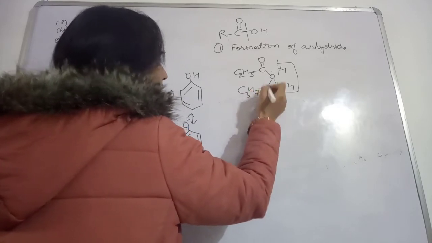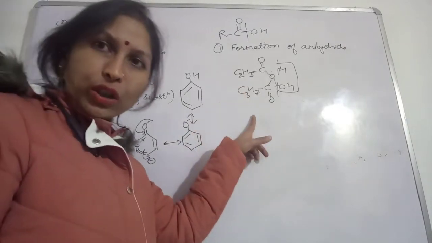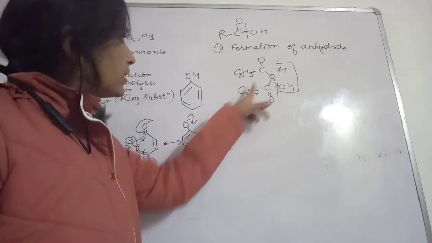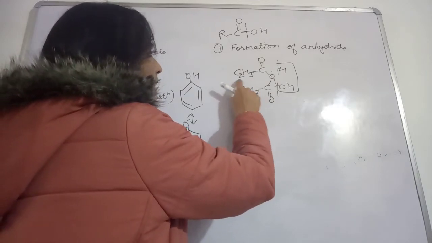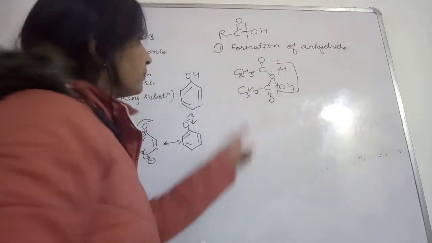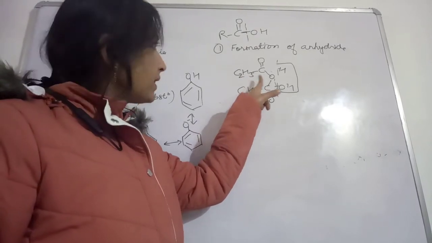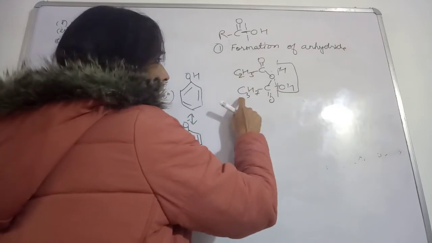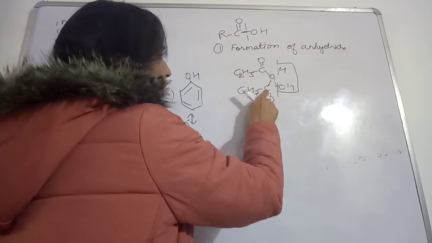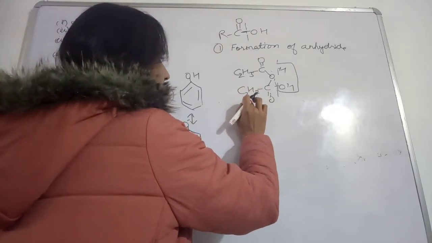If this type of anhydride you got, how are you going to name it? Two carbons and one more carbon, so this will make propanoic, and this will be 3 plus 1.